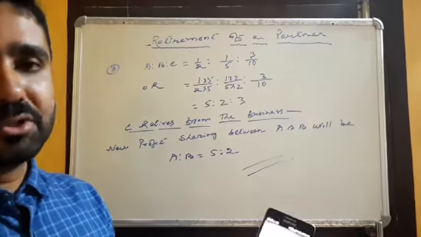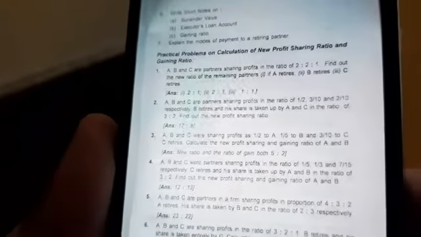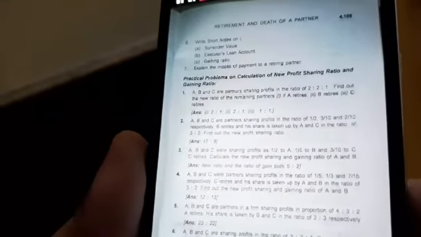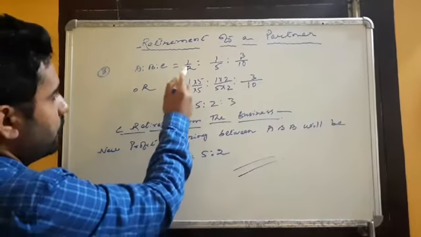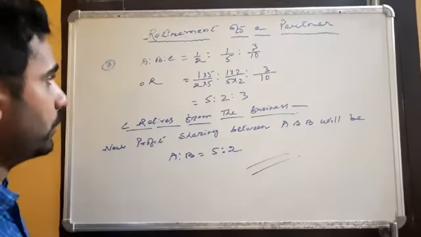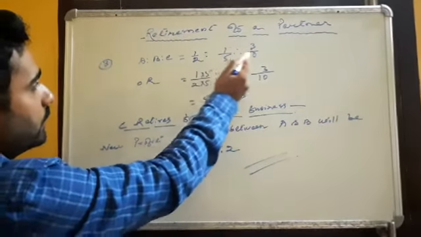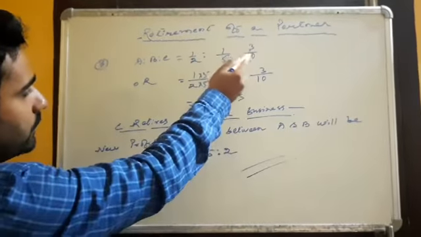Now I'm taking question number 3. It is given: A, B and C are partners sharing profit in the ratio 1/2, 1/5 and 3/10. C retires. Calculate the new profit sharing ratio between A and B. So here A, B and C are 1/2, 1/5 and 3/10.